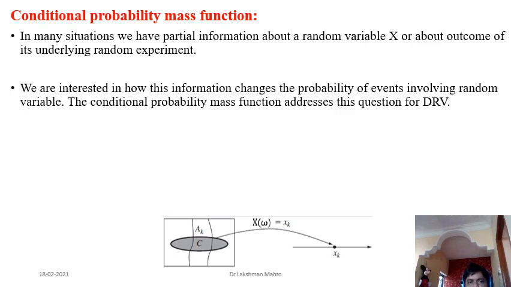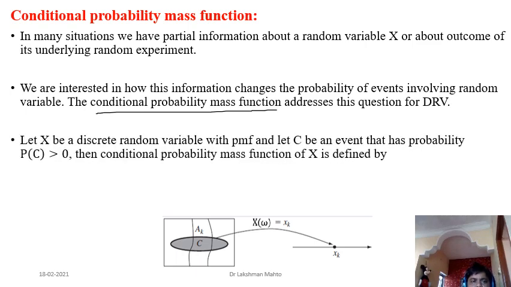Again, I will talk about Bayes rule here as well, from the distribution perspective. Once we have partial information, the best approach to discuss a problem based on that partial information is conditional probability. The conditional probability mass function addresses whatever question is related to that specific random variable for which we already have partial information. So it is defined this way.